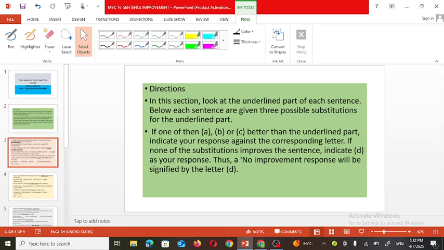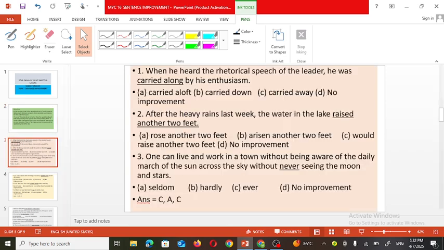So let's see an example. See the first sentence given here. When he heard the rhetorical speech of the leader, he was carried along by his enthusiasm. Friends, I would like to ask you, what is a rhetorical speech? Rhetorical is a figure of speech.